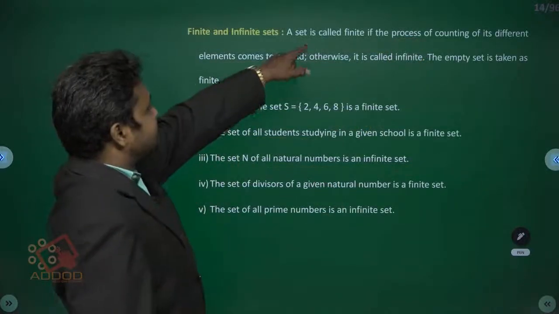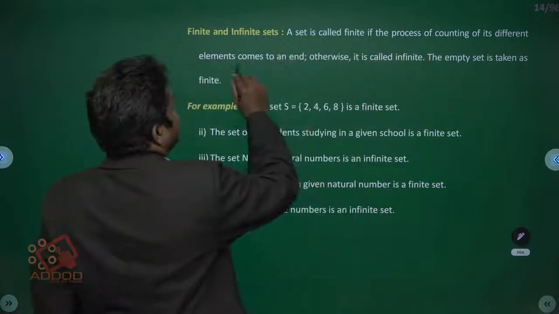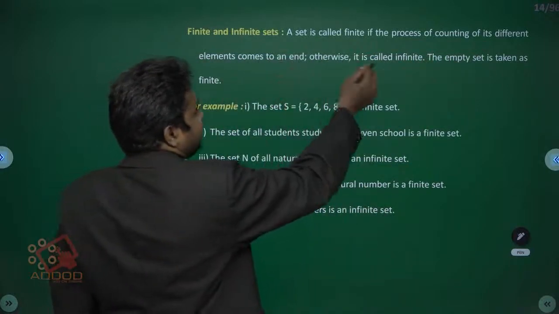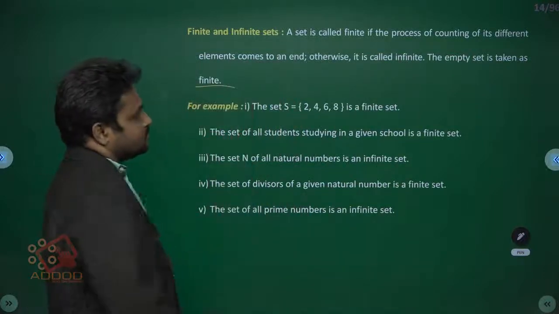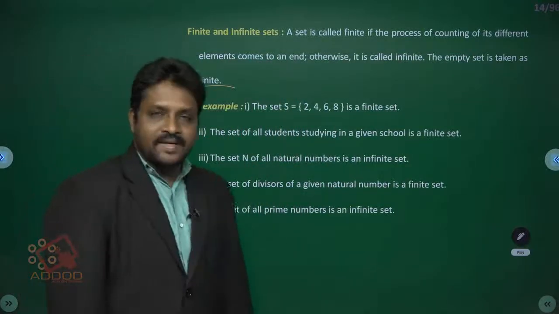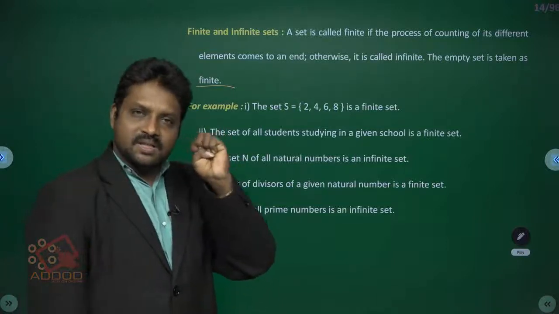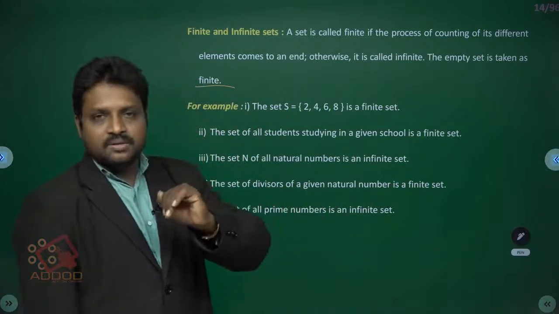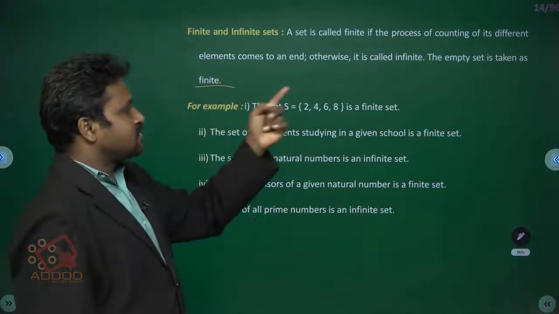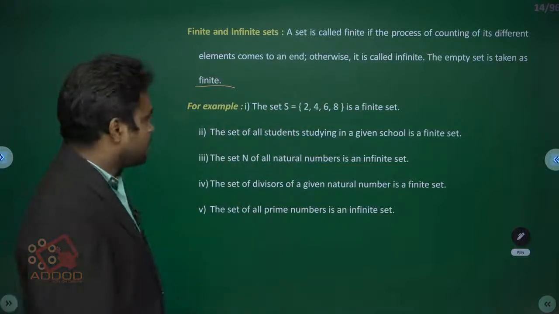Finite and infinite sets. A set is called finite if the process of counting its different elements comes to an end. Otherwise it is called infinite. The empty set is taken as a finite set. Means if in a set the number of elements is countable, that is called a finite set. If the number of elements is uncountable, then that is called an infinite set.